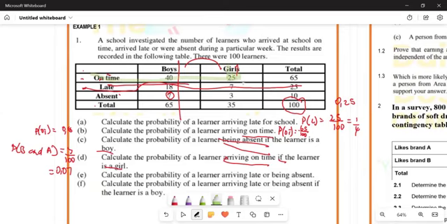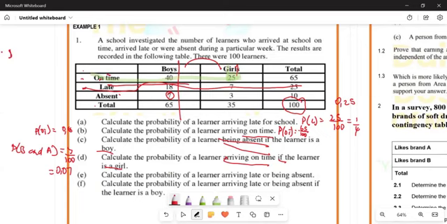How many people satisfy the condition in which there are girls who arrive on time? There are 25 of them. So on number D, if they ask us how many are girls who arrive on time, it's simple.